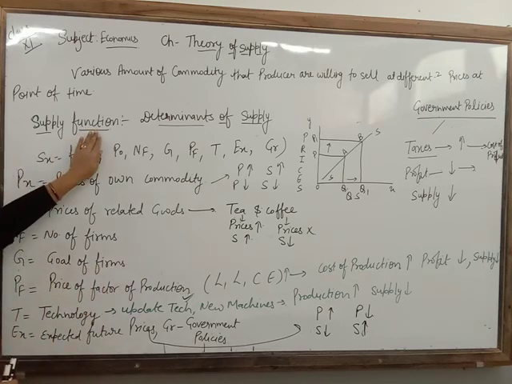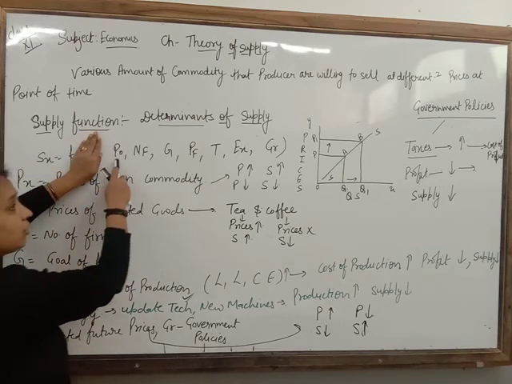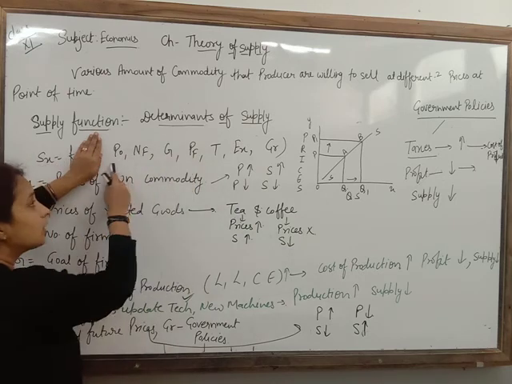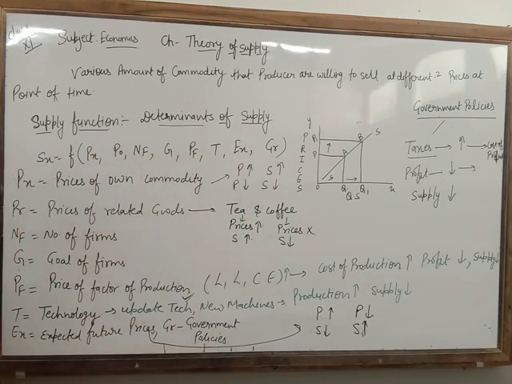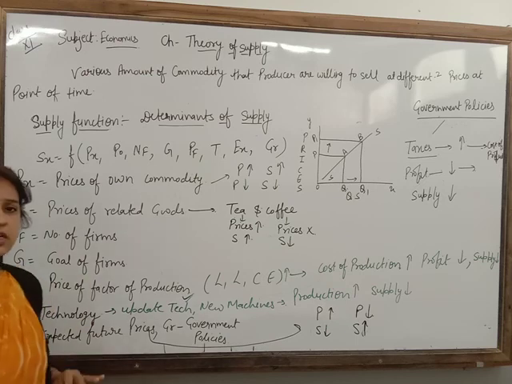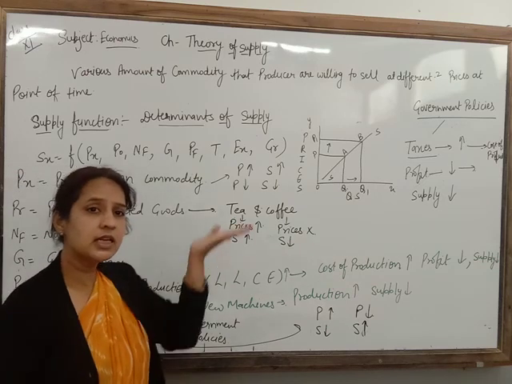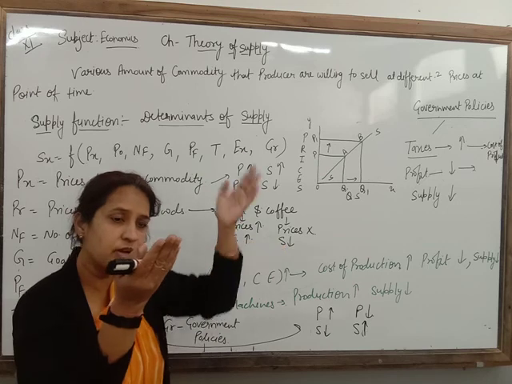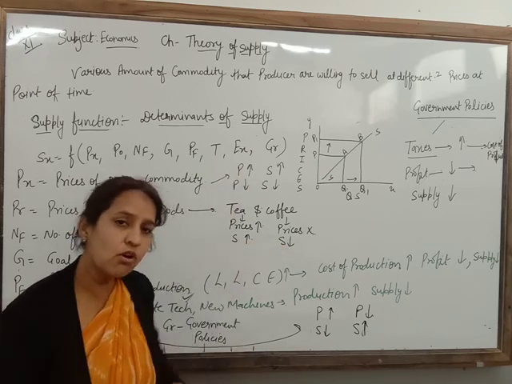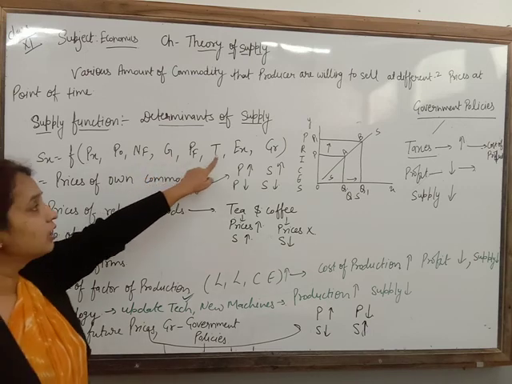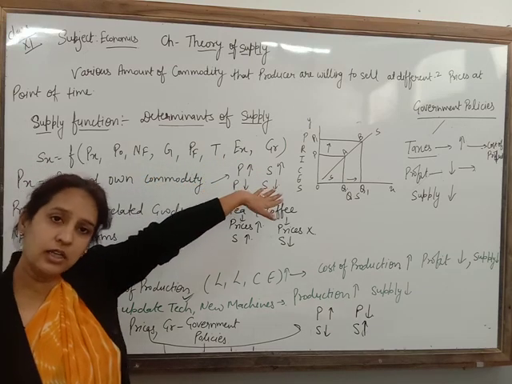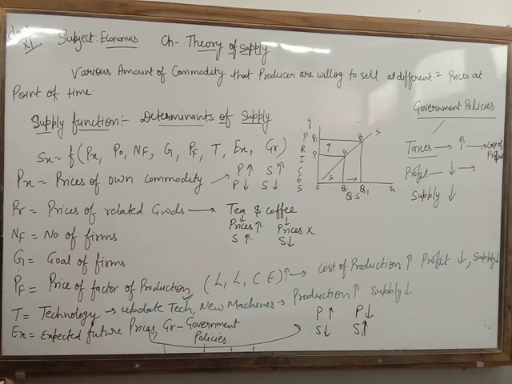So PX, except PS, the remaining factors are known as other factors. So what does the law of supply say? The law of supply says, if other things remain constant, when price increases, supply will also increase. When price decreases, supply will also decrease. The other things are PO, NF, G, PF, T, EX and GR. Clear? Now these are the determinants.